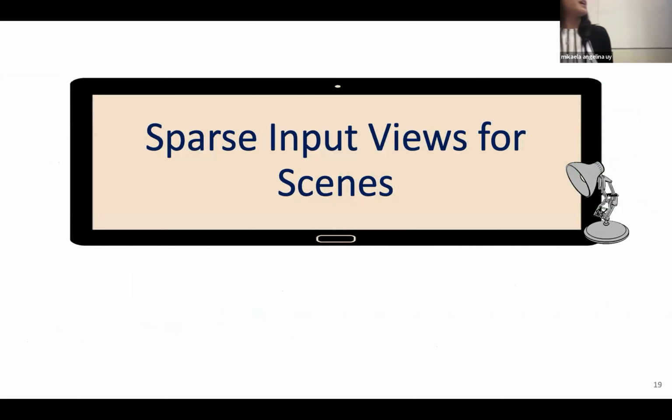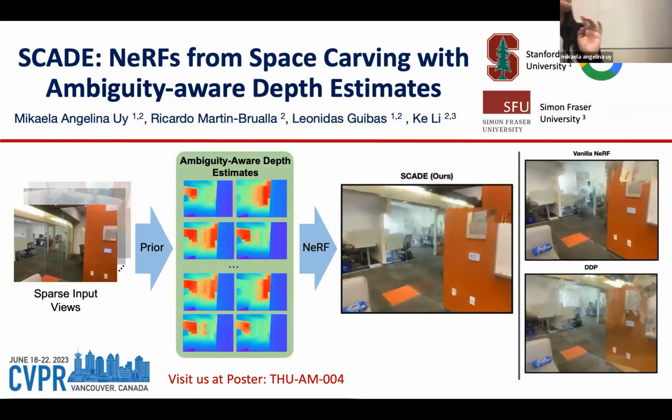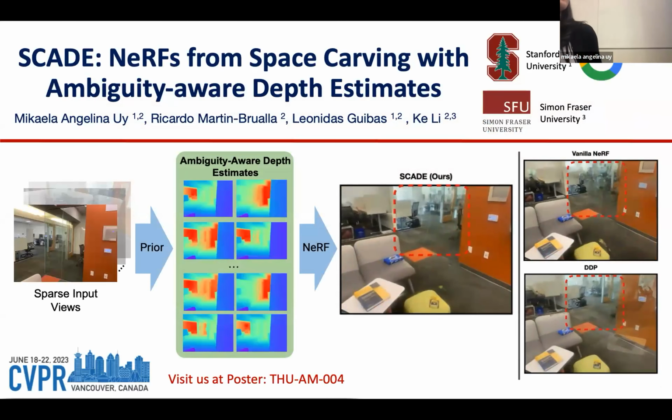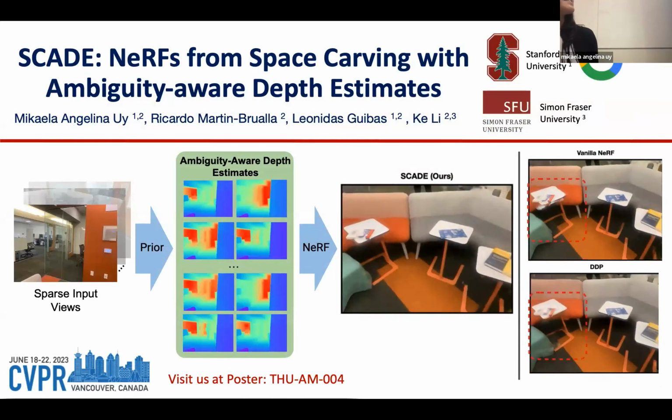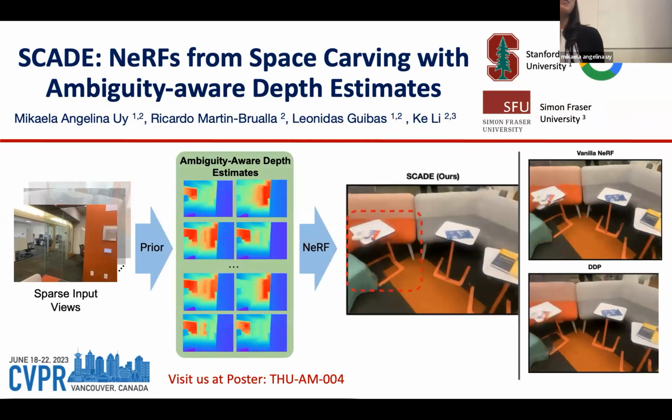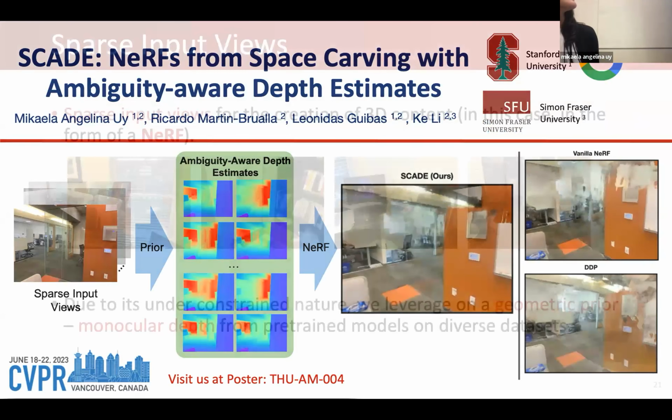Then I would like to transition a bit to a second part, a different mode of control: instead of object parts, we have sparse input views. So from objects, we also transition to scenes. This views 3D content not as an explicit representation, as in the earlier work, but as a coordinate-based, or neural field, type of representation. This is a work that will be presented at CVPR, so please come to our poster as well. It's SCADE, which is NeRFs from space carving with ambiguity-aware depth estimates.